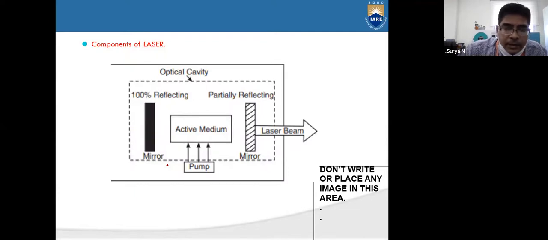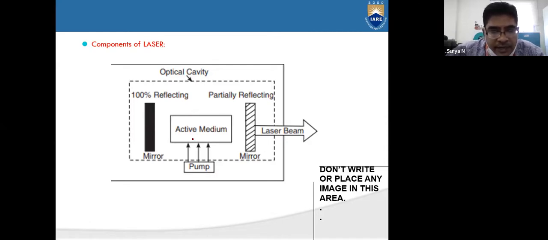Now, coming to the components of a laser, how many components are there? We have different components. The first one is the optical cavity, the other is the active medium, the laser beam, mirrors, partially reflecting and 100% reflecting, and pumping. Of these components of a laser, there are three main important components.